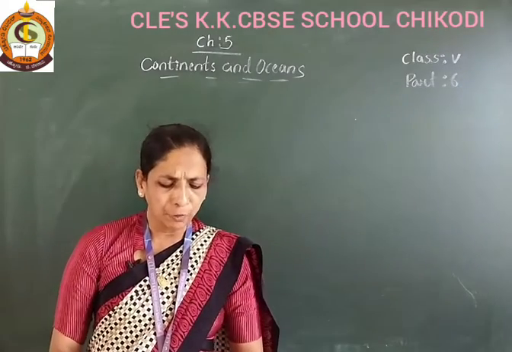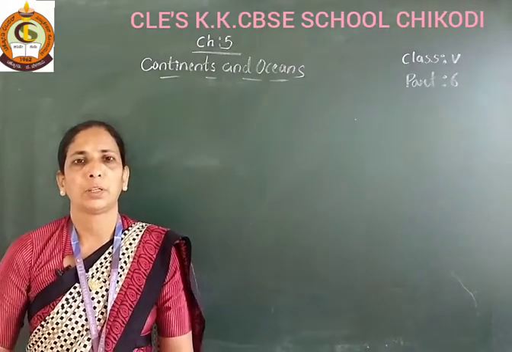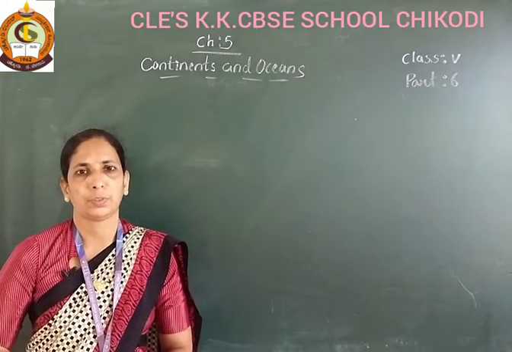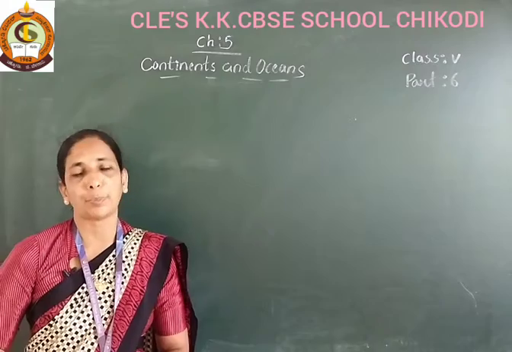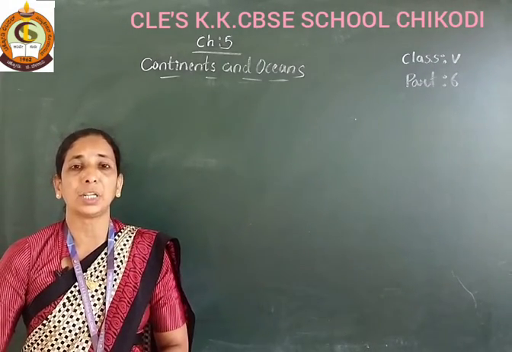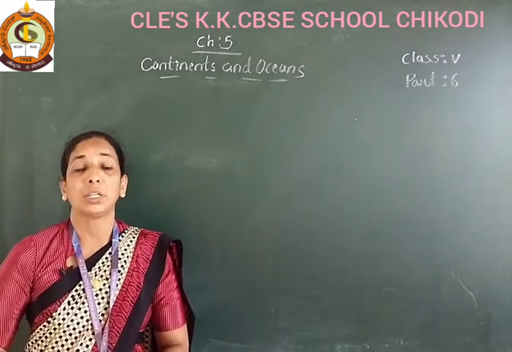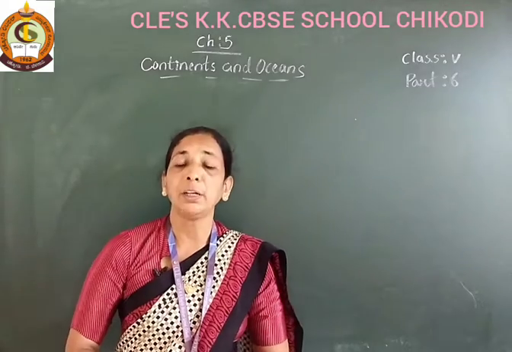Some landforms we have also seen here in the Asian continent. Mount Everest is located in the north part on the Himalayas, and it is the highest peak in the world.